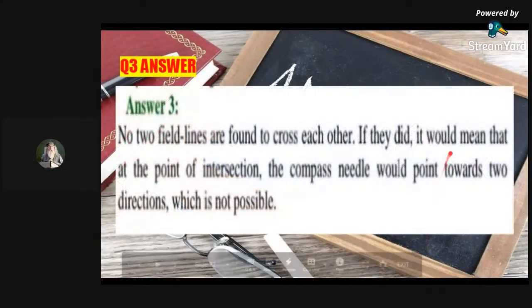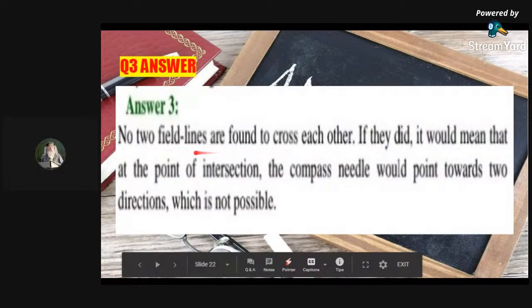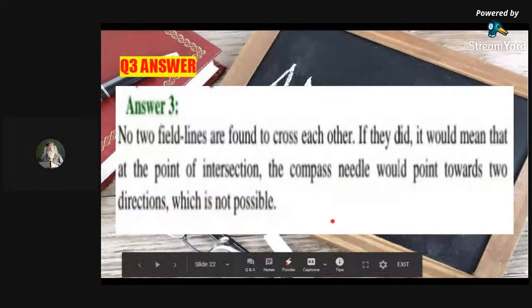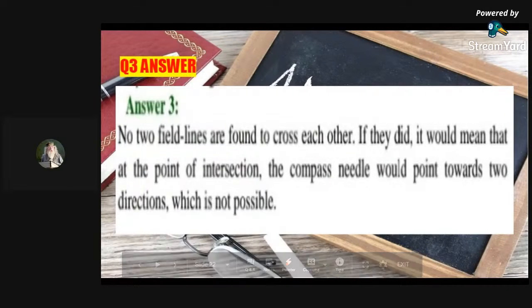Question number three: no two field lines are found to cross. If they did, it would mean that at the point of intersection, the compass needle would point in two directions, which is never possible. As I already said, if it points in two directions, then it is not possible.